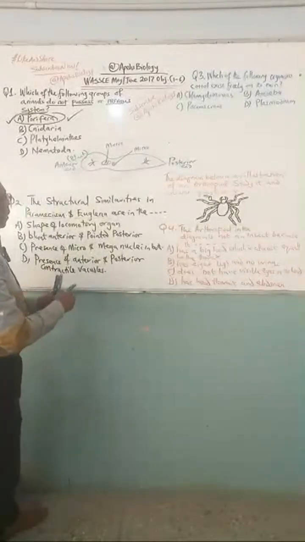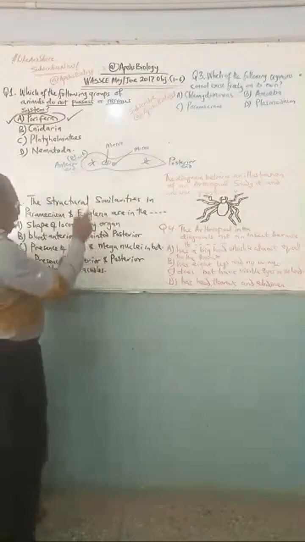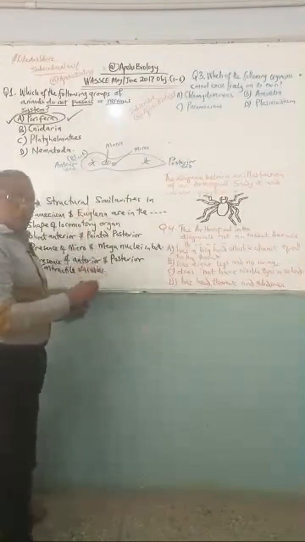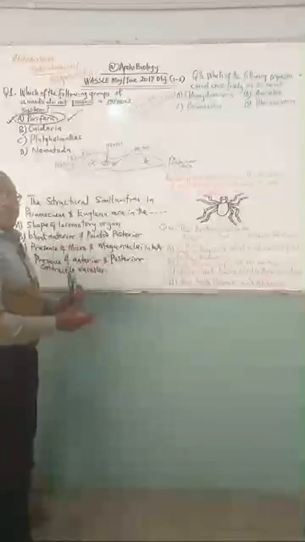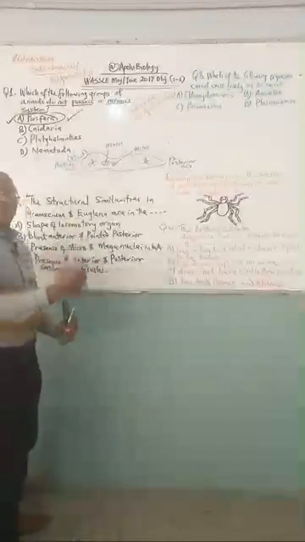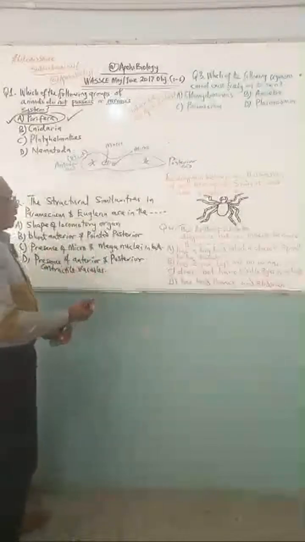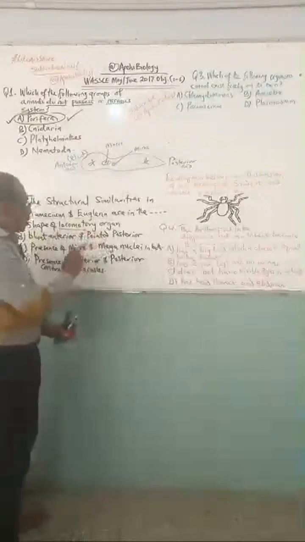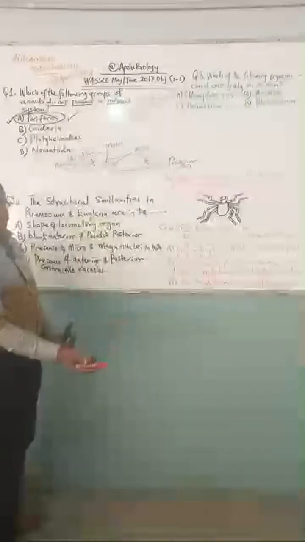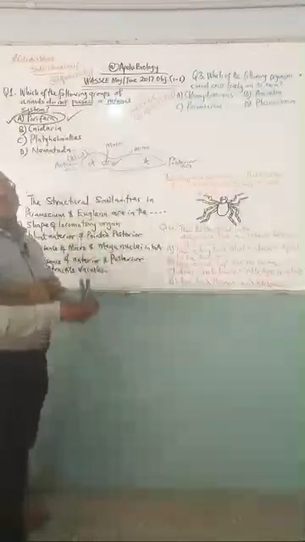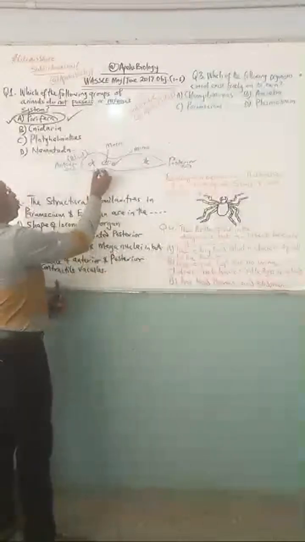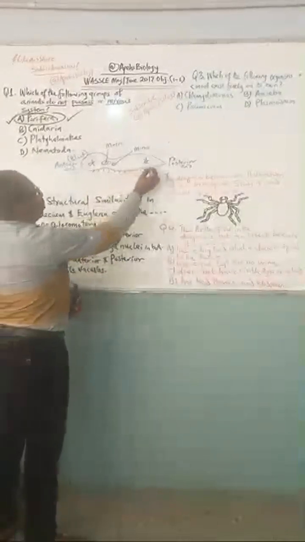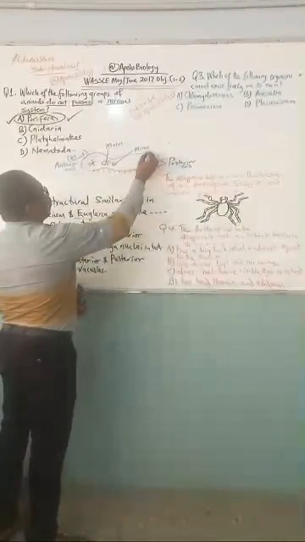Now, with this, you see that Paramecium has structures that allow it to move. Movement is locomotion. From locomotion, we get locomotory. Now, that word locomotory, don't get confused. It is just talking about movement. Which structures allow you to move? Those locomotory structures, you find them on the walls of Paramecium.